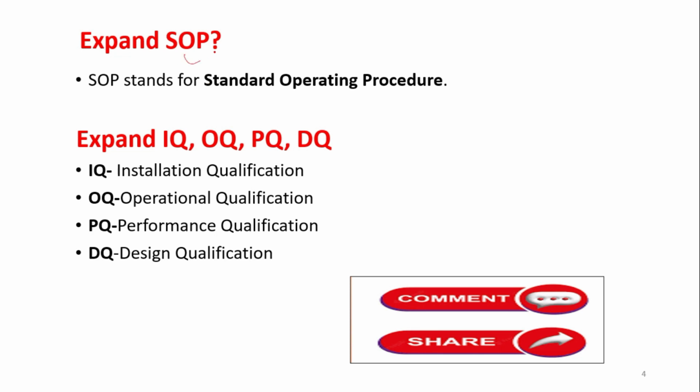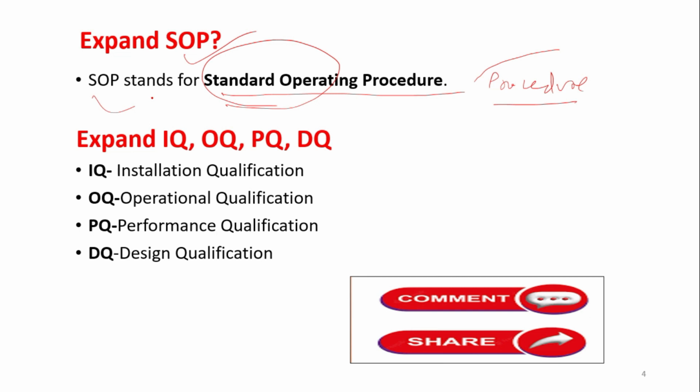Expand SOP. This is one of the important questions. Standard operating procedure. SOP means, what does it tell? That whatever procedure we have to perform in a lab has to be as per our standard operating procedure. So we cannot just do it according to our requirement or according to our need. We have to follow a procedure which is documented there. So that is called an SOP. Every process has an SOP, and every instrument has its own designated SOP. So that needs to be followed, whether it is small instruments or big instruments. That needs to be followed strictly.